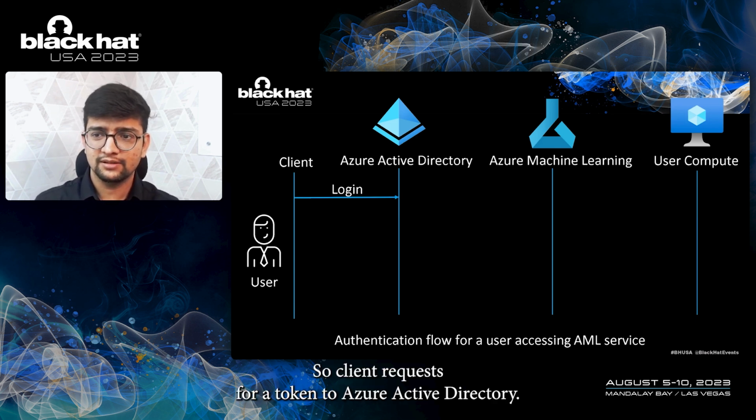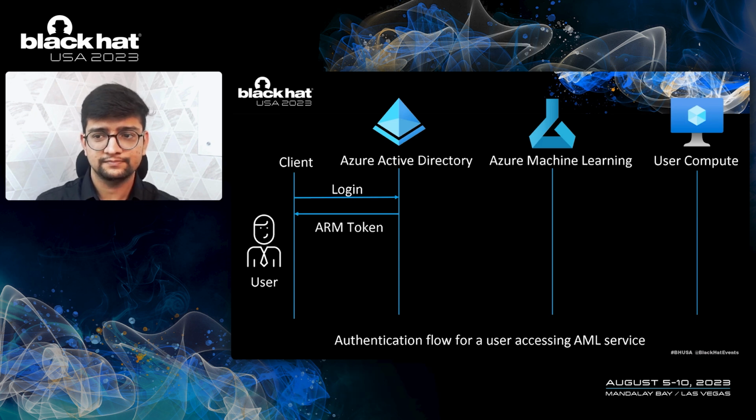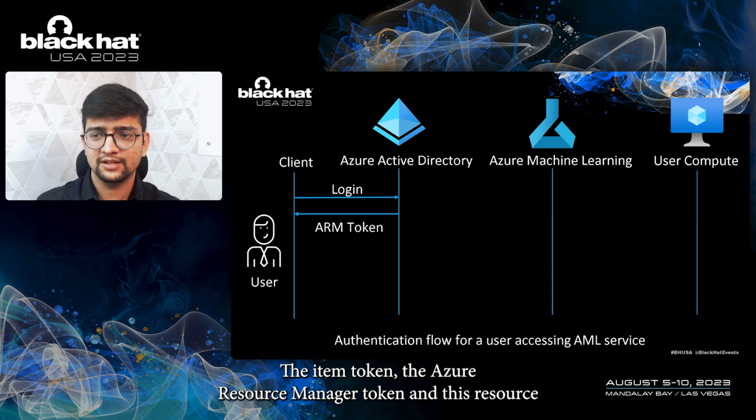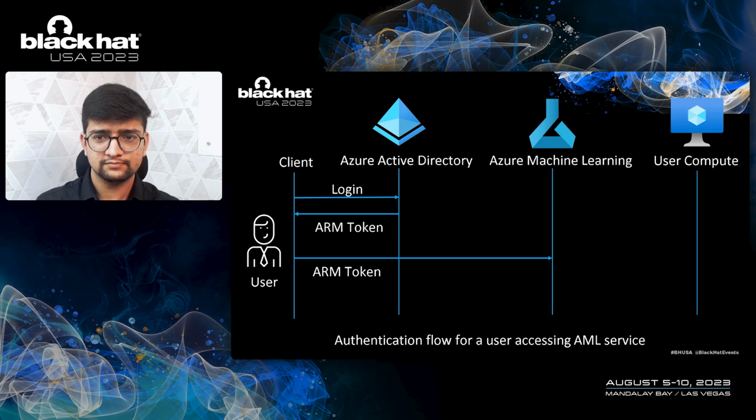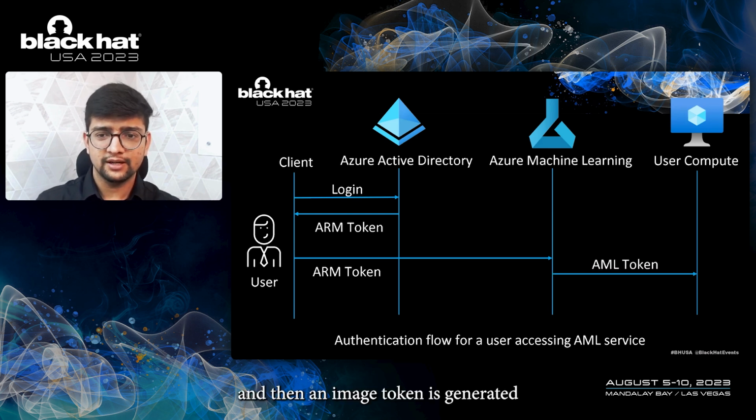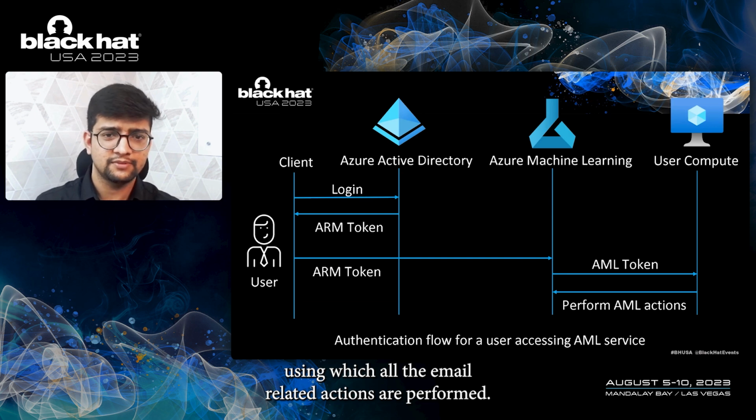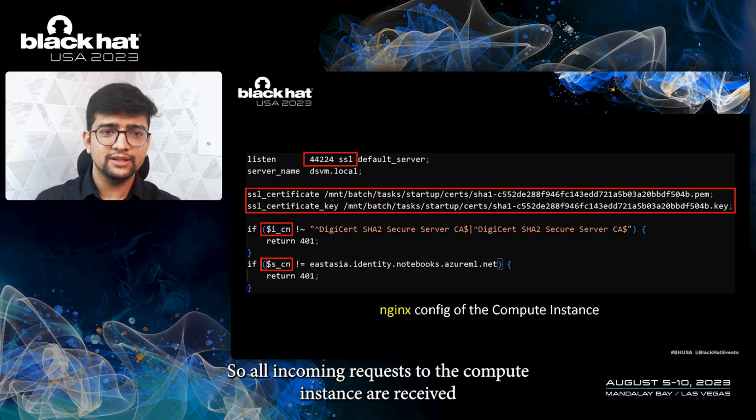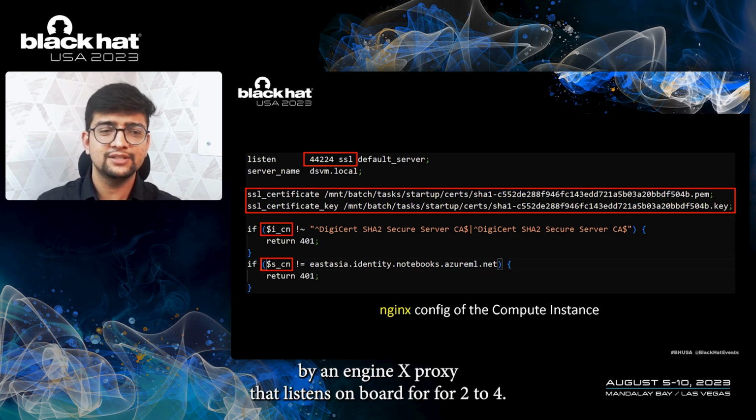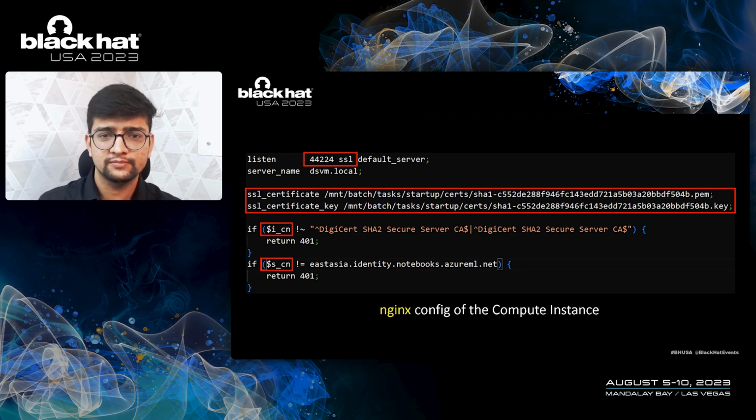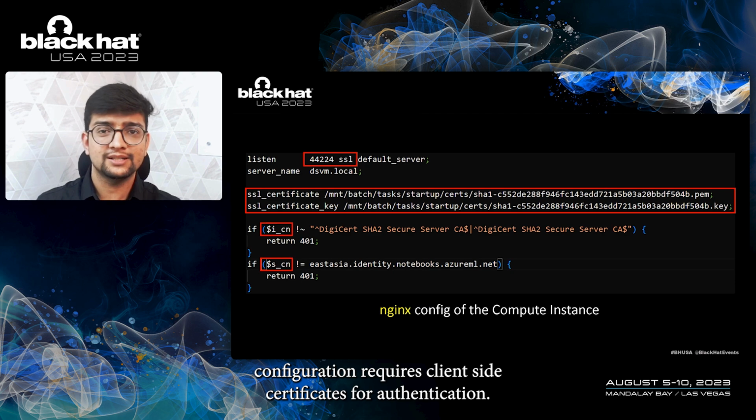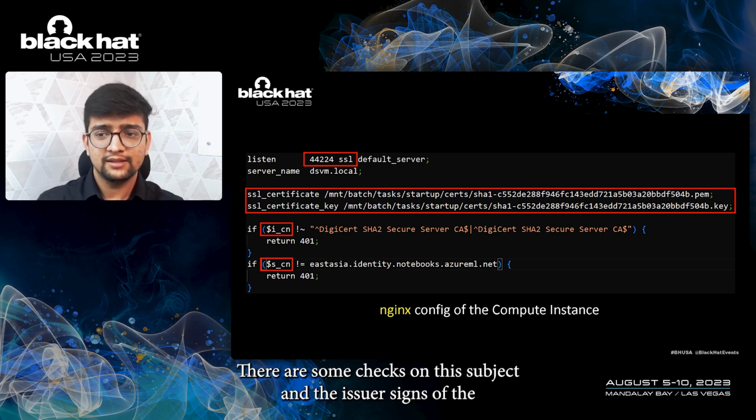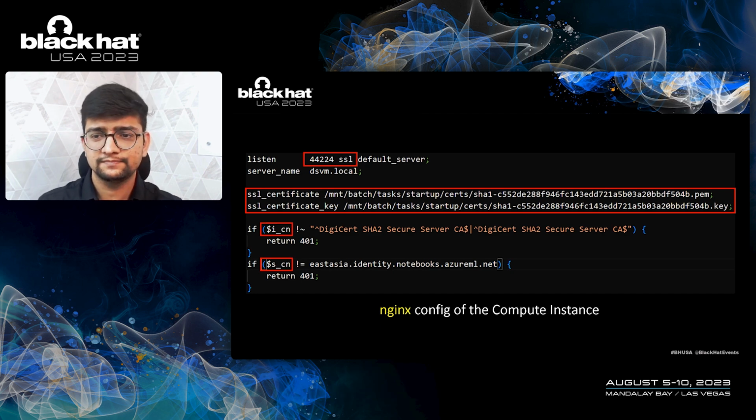The client requests a token from Azure Active Directory, the ARM token, the Azure Resource Manager token. This Resource Manager token is used to call the Azure Machine Learning service. And then an AML token is generated, using which all the AML related actions are performed. All the incoming requests to the compute instance are received by an Nginx proxy that listens on port 44224. There are certain certificates that are used, and this proxy configuration requires client-side certificates for authentication. There are some checks on the subject and the issuer CNs of the client-side certificate.